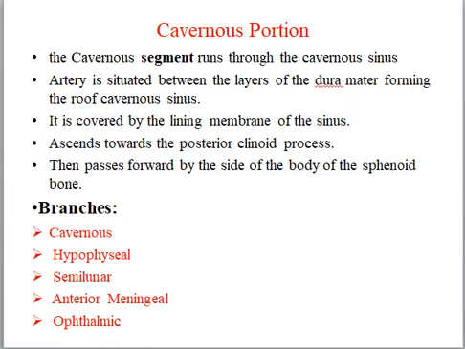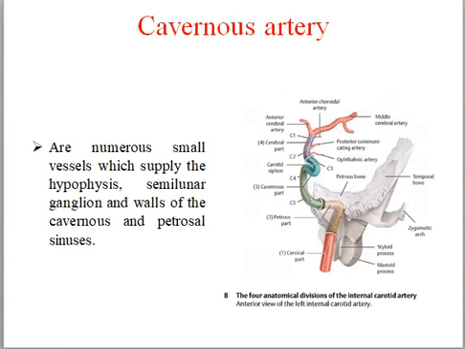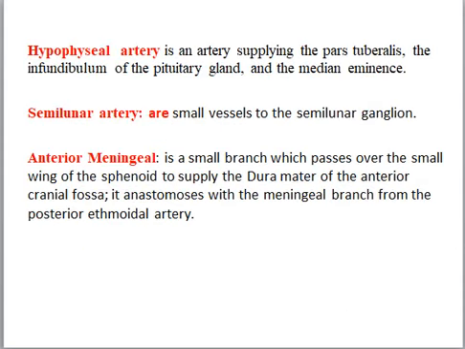Branches of the cavernous portion are cavernous artery, hypophyseal artery, semilunar artery, anterior meningeal artery, and ophthalmic artery. Cavernous arteries are small numerous vessels which supply the hypophysis, semilunar ganglia, and walls of the cavernous and petrosal sinuses. Hypophyseal artery supplies the pars tuberalis, the infundibulum of the pituitary and the median eminence. Semilunar arteries are small vessels to the semilunar ganglia.